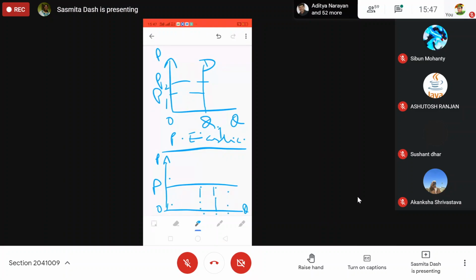This is your demand curve. You should understand that concept-based questions will come, so try to revise the concepts, because the calculation part will be less but the concept part will be more.